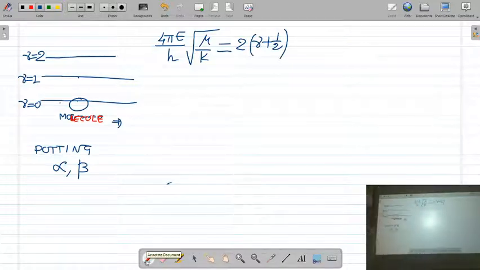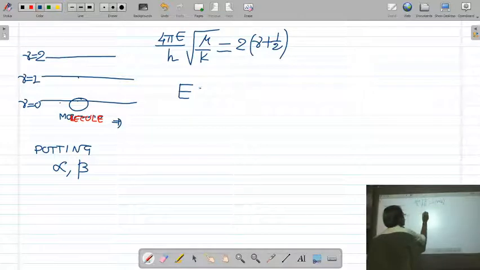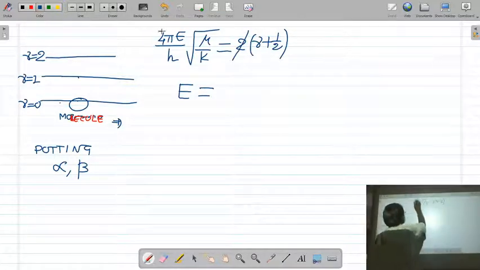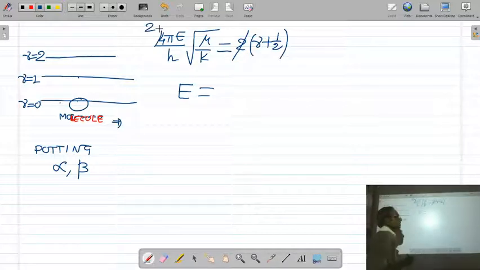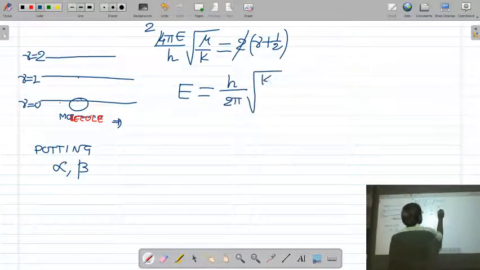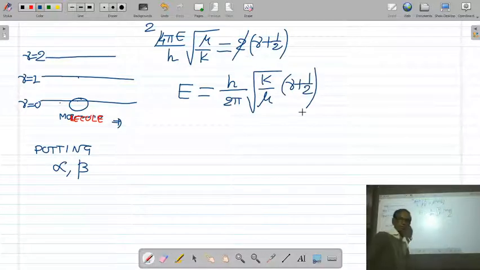Now what do we get? So you will get the vibrational energy of the oscillator. So the vibrational energy of the oscillator is equal to h upon 2 pi under root k by mu into nu plus 1 by 2.